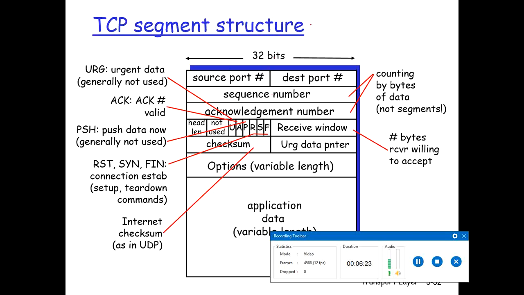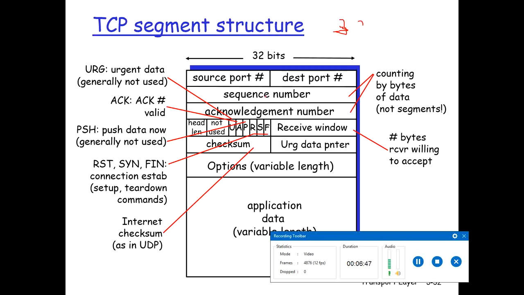The size of the TCP segment structure is 32 bits wide. Sorry, it's not 32 bits. Yeah, it's 32 bits. The size of the TCP header is actually 20 bytes. Source port and destination port are 16 bits each, so the size is different.